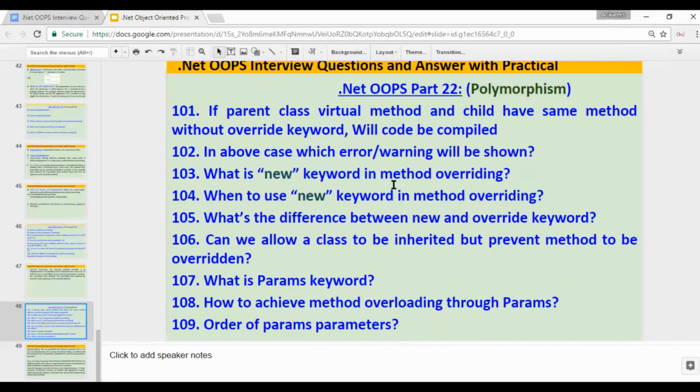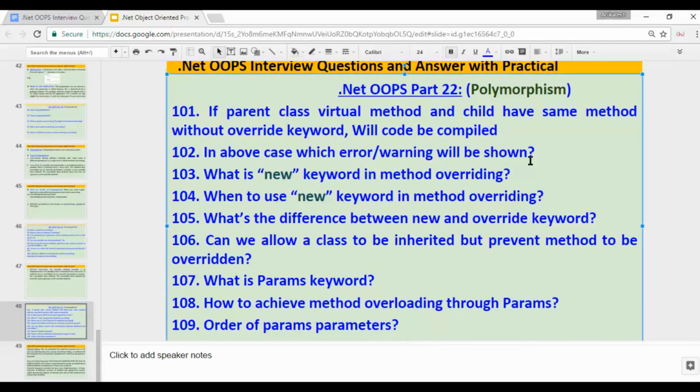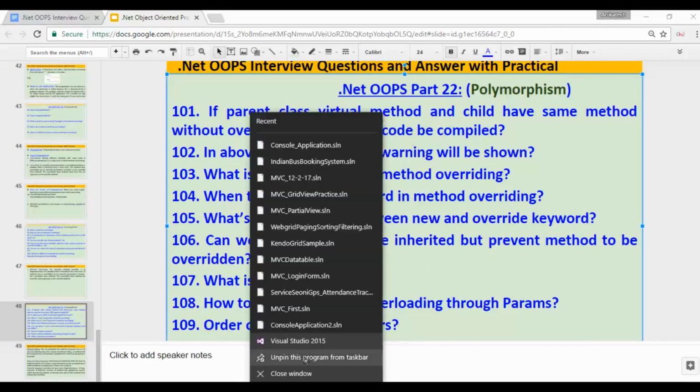In this video, I'll cover a few important interview questions like: if the parent class has a virtual method and the child has the same method without the override keyword, will the code compile? I recommend that you watch the full video so that you can understand those questions, and in our case which error or warning will be shown. So let's open Visual Studio and find out the answers to these questions.